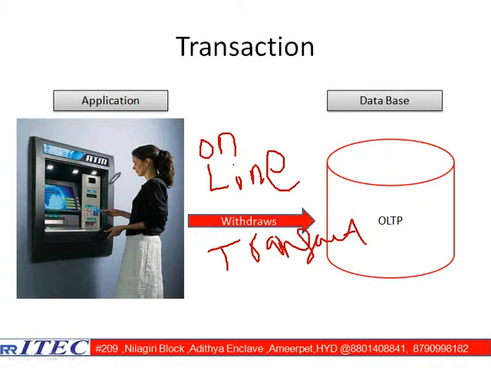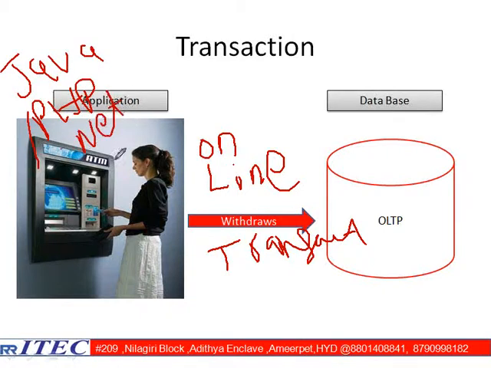Whenever you are doing something in an application, the application is made up of some code. That code may be using Java, or PHP, or .NET, or something else. It is an application, and it consists of some kind of screens. Whenever she clicks on the withdraw button, it gives one screen, where you can type your number, whatever you want. And whenever she gets the money, the data comes and is stored where, sir? Into the OLTP.